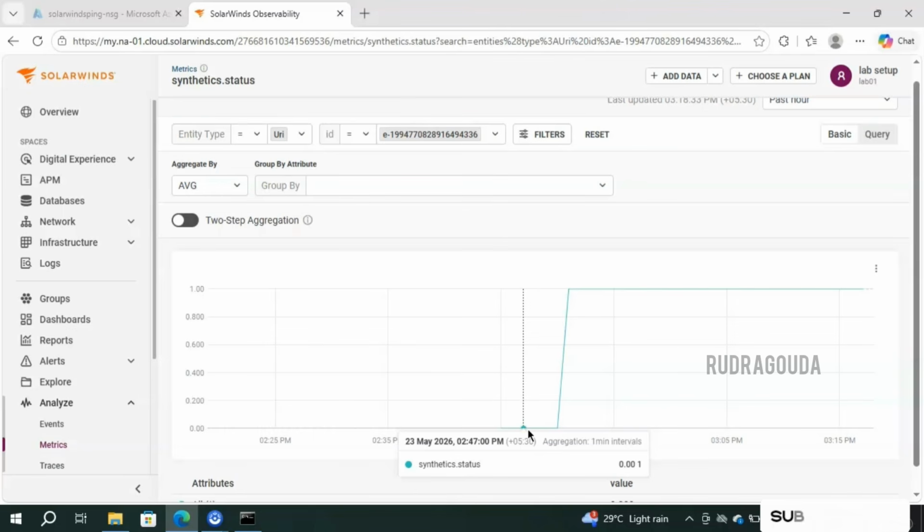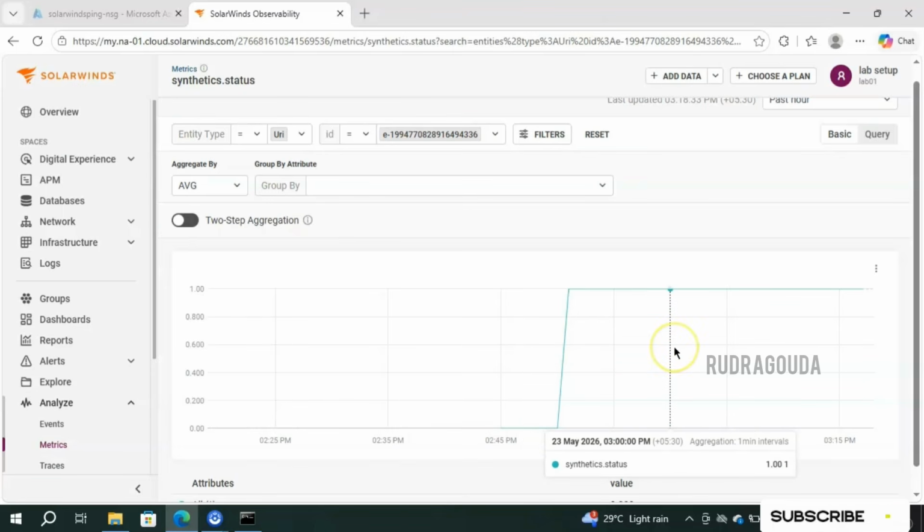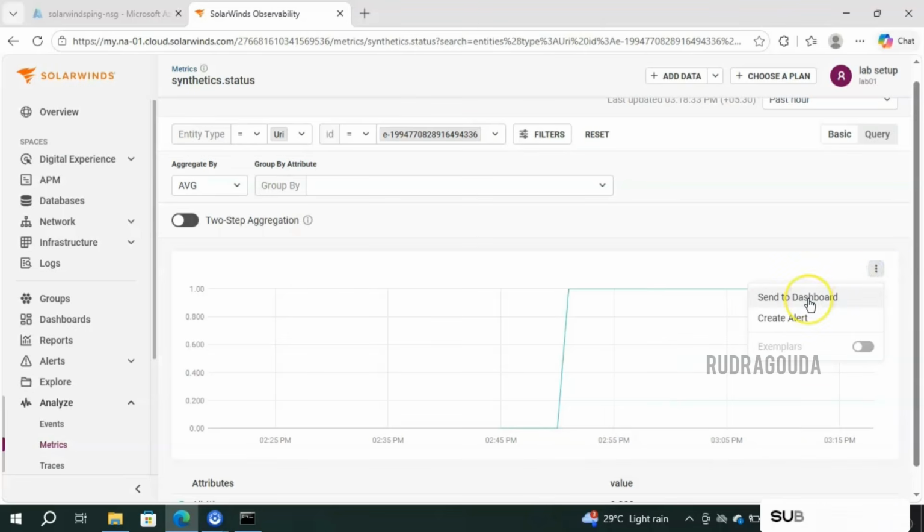So altogether, if the status is 0, then ping monitoring is not working. Ping is down. If the status is 1, then ping is working. That is the importance of synthetic status. If you want to put this information into any of the dashboards, then click on these three dots and send to dashboards. And of course, you can create an alert as well.